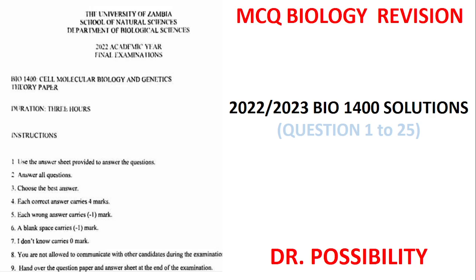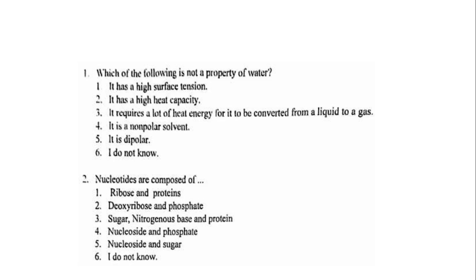and 1412. All right, with that being said, let me quickly start our first question, which is: which of the following is not a property of water? For you to know more details about what water is, go and check our lecture class on our YouTube platform, and you're going to know much about water and many things you need to know about it. So the first one, it has high surface tension.